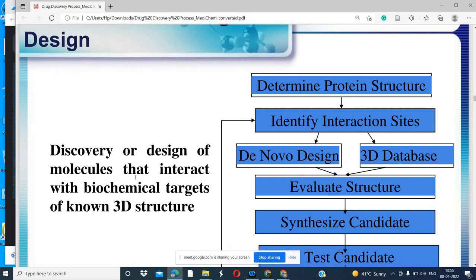If we have the structure of the antigen, we can design. There is a possibility of design. But this is a very costly procedure in comparison to ligand based drug design. Determine protein structure, identify interaction site, means we should have the target structure. It starts from the target structure. Then we have to identify the interaction site. How can we identify the interaction site? When you have the complex molecule.